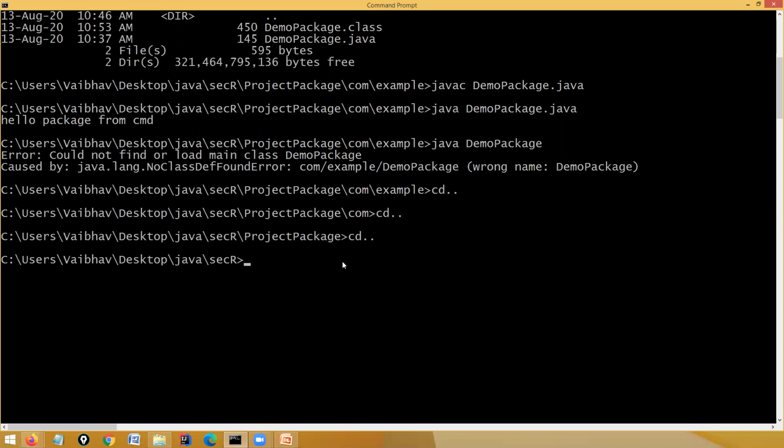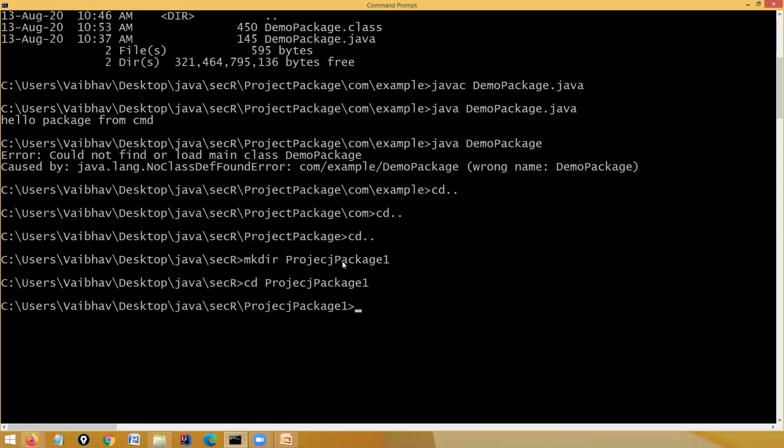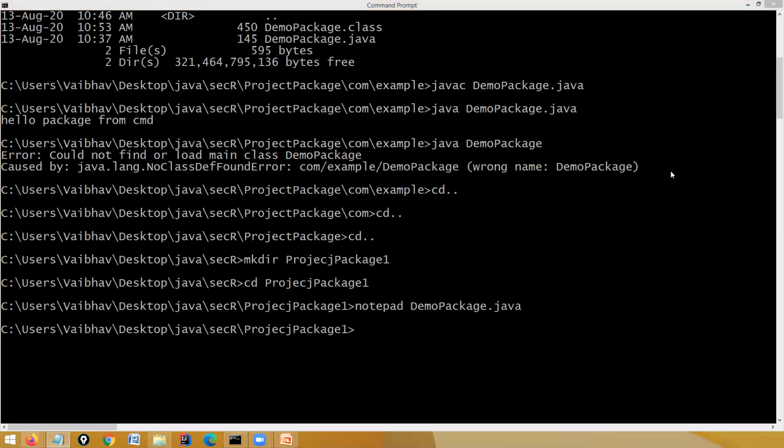So guys, I am creating a new project, mkdir, and I am writing project package 1. Now I am moving to this particular directory, project package 1. I have made a spelling mistake, but I am not going to correct it right now; I am happy with that. I am starting the notepad. I am not creating any directory structure. I am writing demo package dot java.